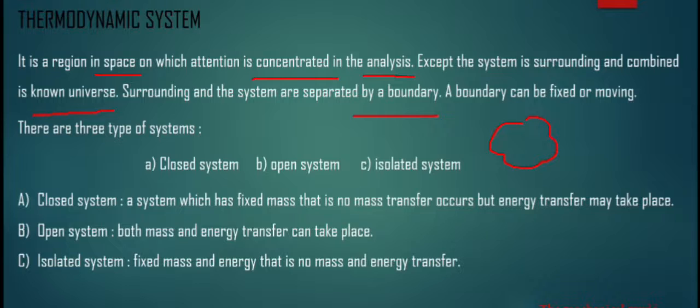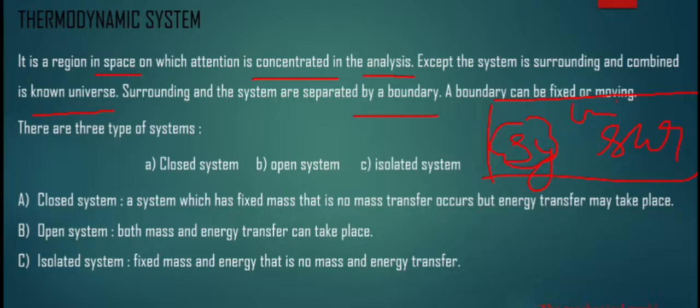And except the system, all is surrounding. System and surrounding are separated by a boundary which is called thermodynamic boundary, and combining these is called universe. The thermodynamic boundary can be fixed or moving.